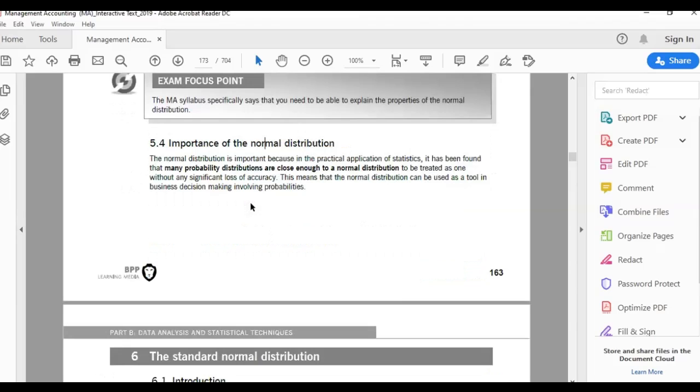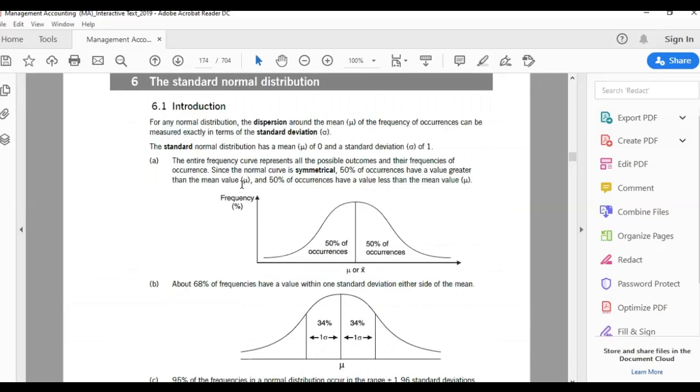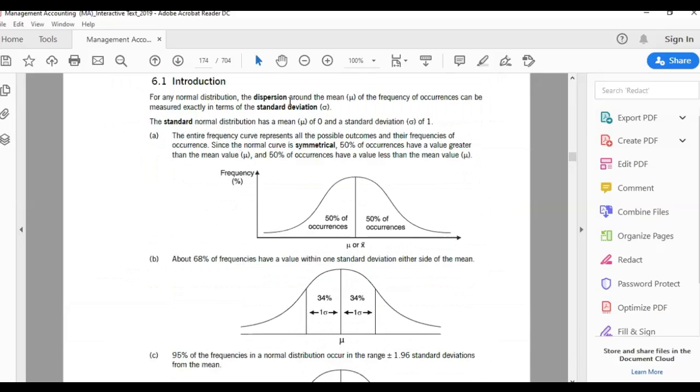The importance of probability distribution: many probability distributions are close enough to the normal distribution. Okay, we'll discuss what that is. Now we come here. For any normal distribution, the dispersion around the mean, what was dispersion? If you remember, we said that you have a mean, which is the middle value, and then you have different values in real life.